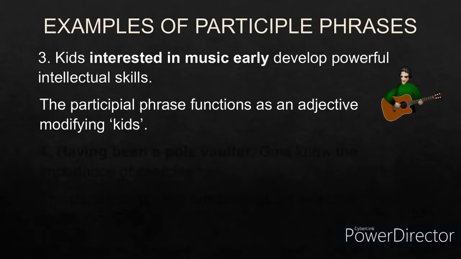Third example: Kids interested in music early develop powerful intellectual skills. Interested in music early is a participle phrase. Why? Because interested is a past participle because it is ending in ed and it is modifying the noun kids. Kids is a noun. What kind of kids? Interested in music early. So interested in music early becomes a participle phrase. It is functioning as an adjective because it is modifying the noun kids.